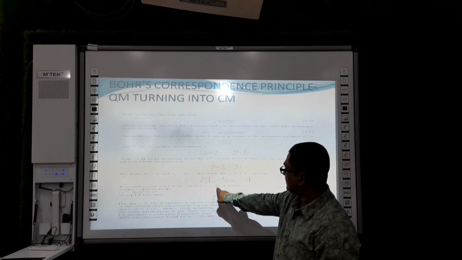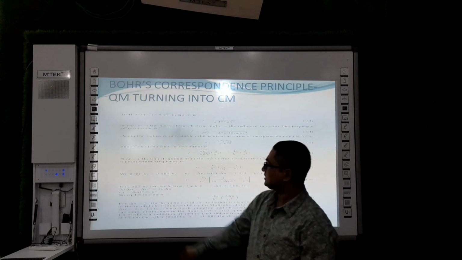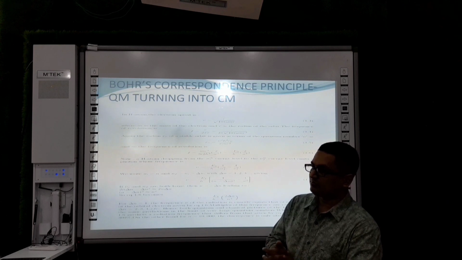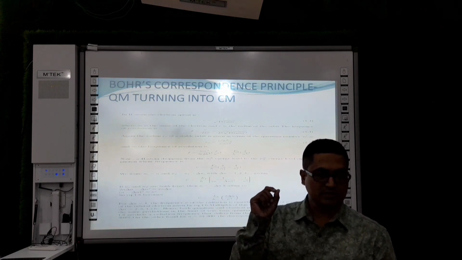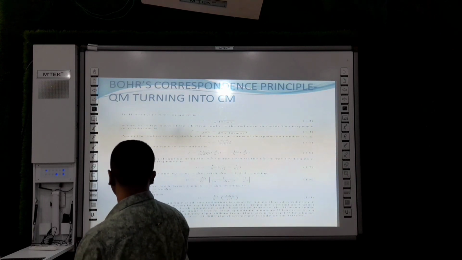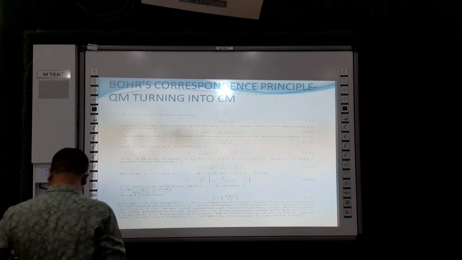So Bohr has successfully demonstrated that for large quantum numbers, the condition is that n is very much larger than del n, and Ni and Nf are very large. That means the quantum numbers are very large. In that sense, the classical expressions and quantum expressions for frequency don't have any kind of distinction. They are all the same. Only thing is they put a selection condition on del n.